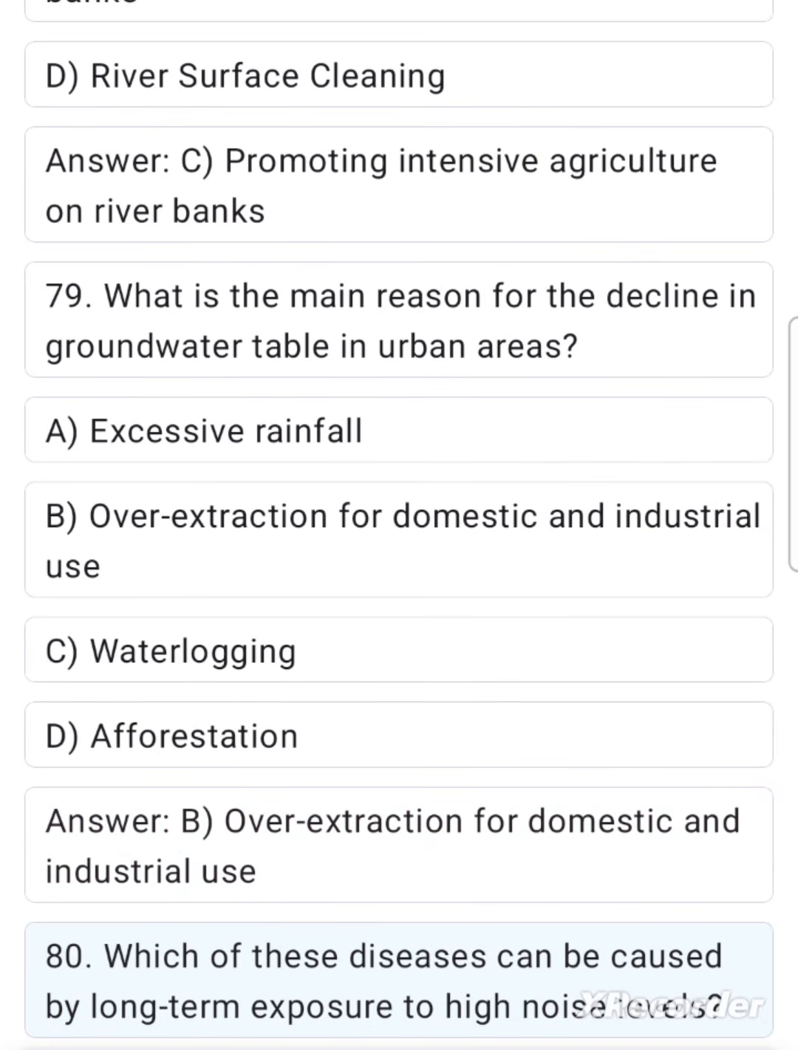80. Which of these diseases can be caused by long-term exposure to high noise levels? A.